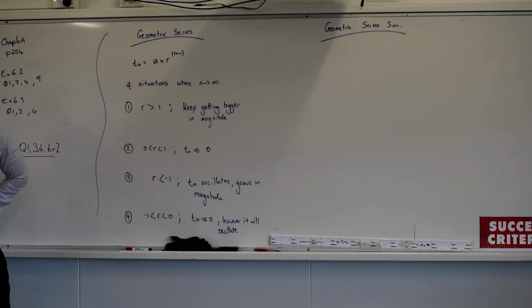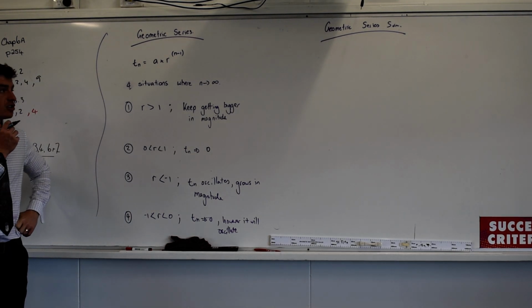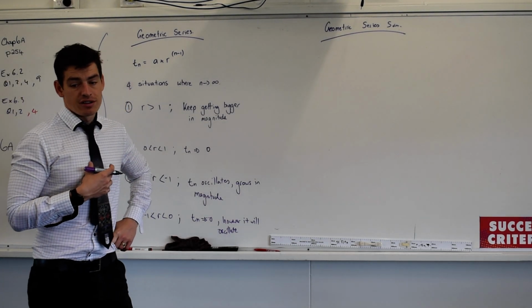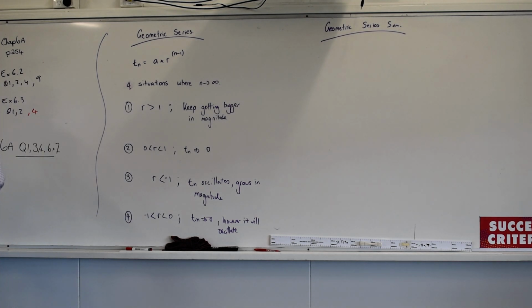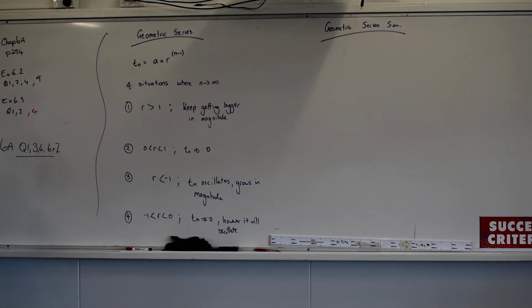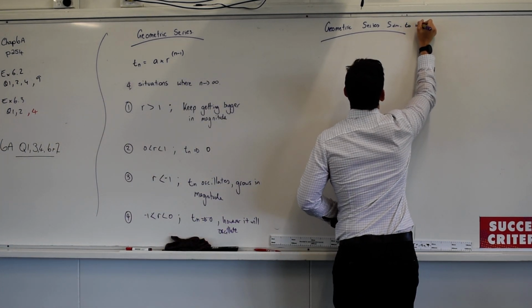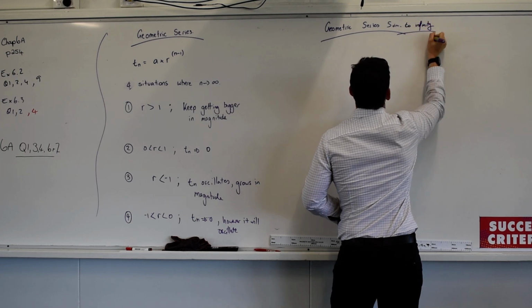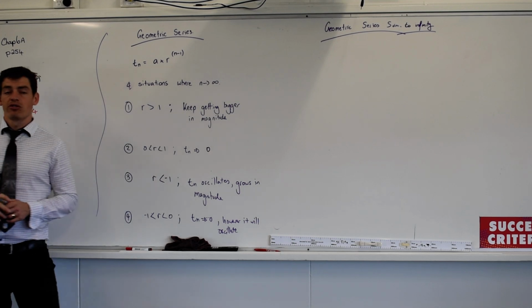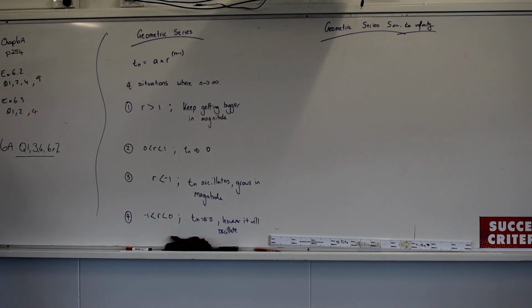Some of these are not going to be very helpful. Some of these I won't be able to apply the geometric sum for. Who can see a situation where a geometric sum is not going to be particularly effective? Which one of those options? 1, 2, 3 or 4? 3 and 4? 2 and 4. Sorry, I forgot to add a word. We know what a sum is. To infinity. Who thinks that a geometric sum to infinity would be a waste of time question for the first exam?